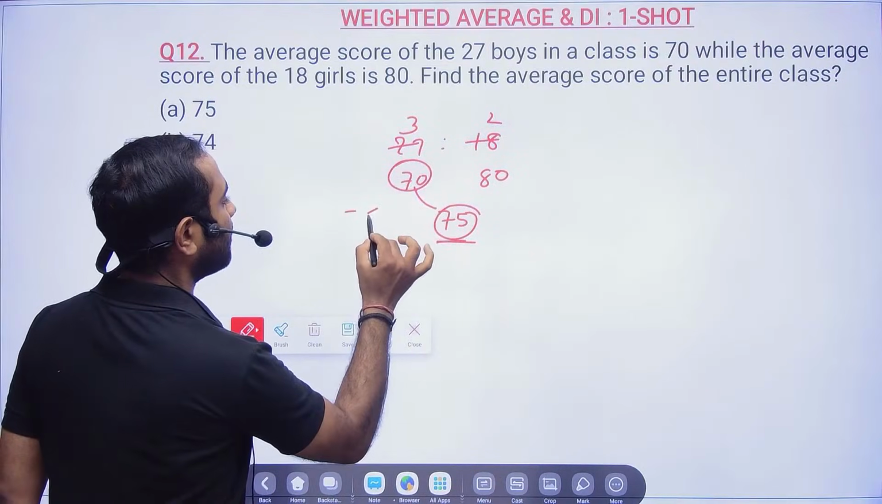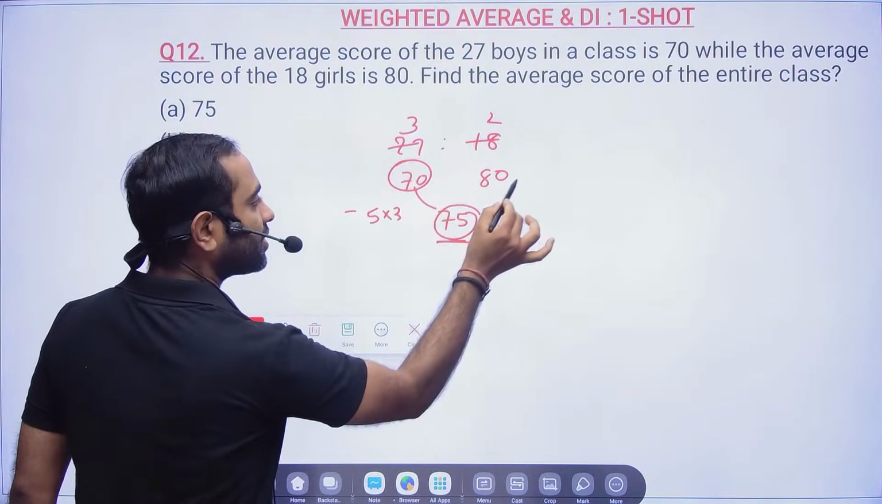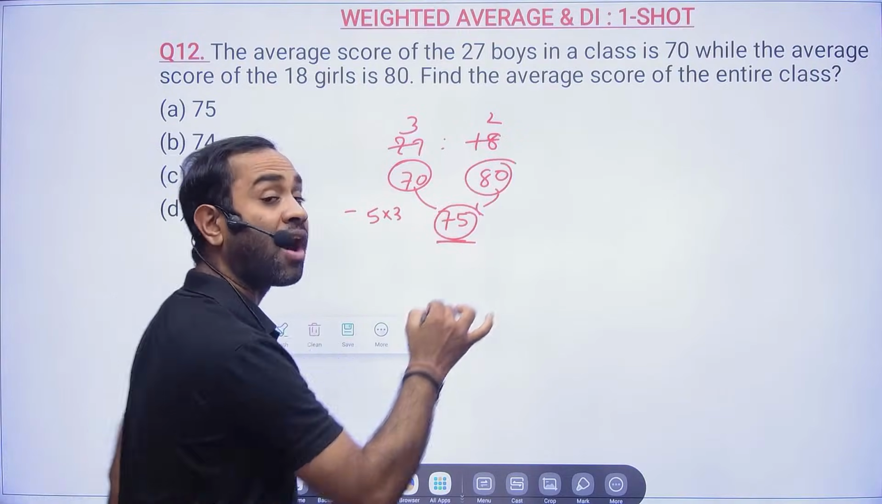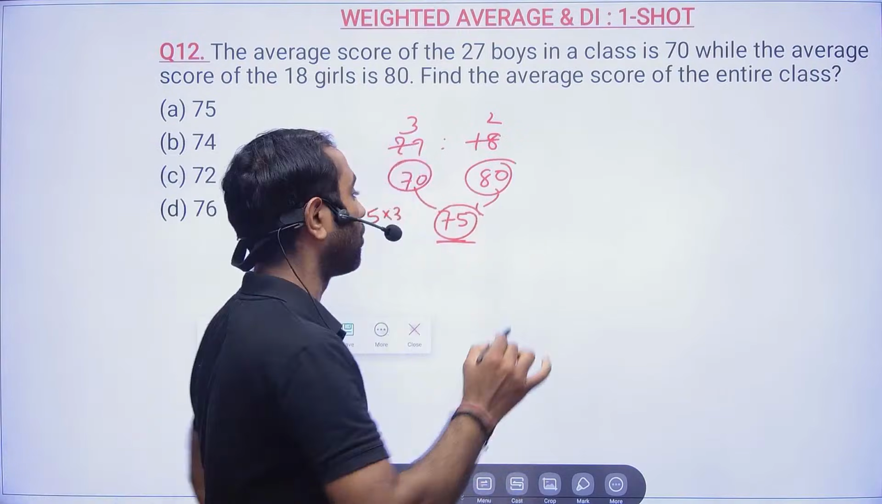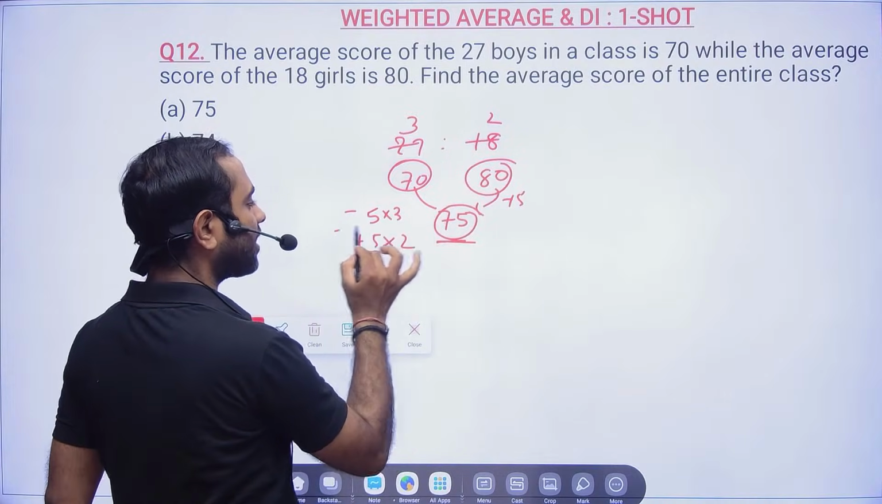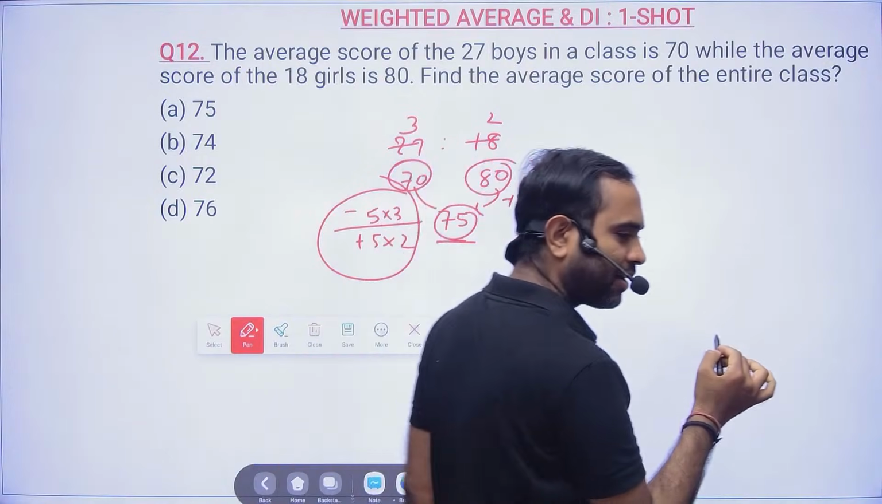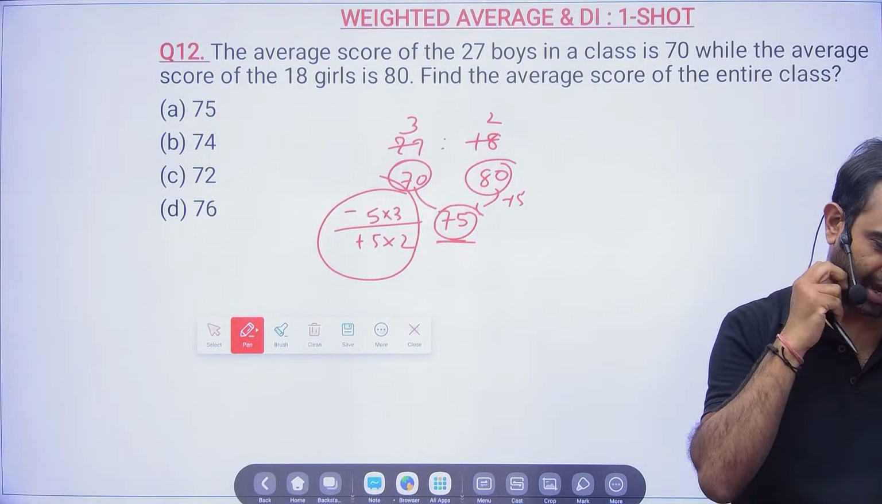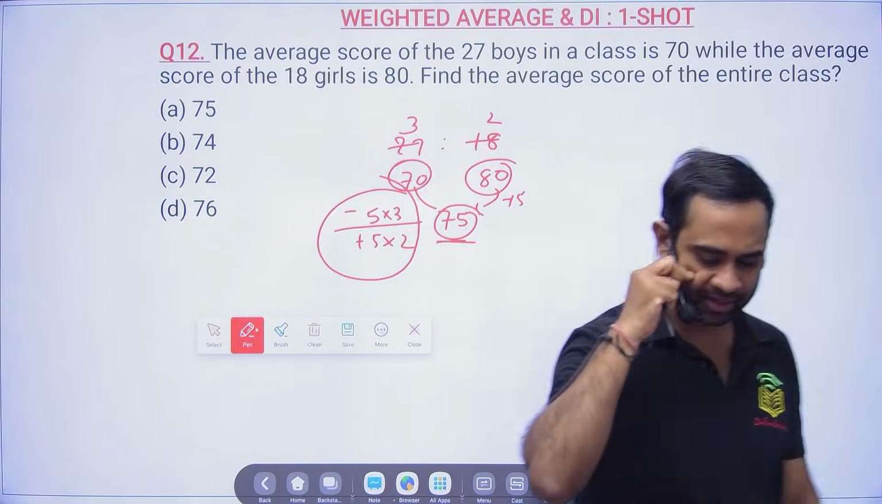So minus 5 into 3 here. Sir, here it is 80. 80 is what? 5 more, 5 more, plus 5. So plus 5 into 2. Now what is the confusion here, sir? Where we have to take minus, where we have to take plus, right? There is nothing to do, brother.